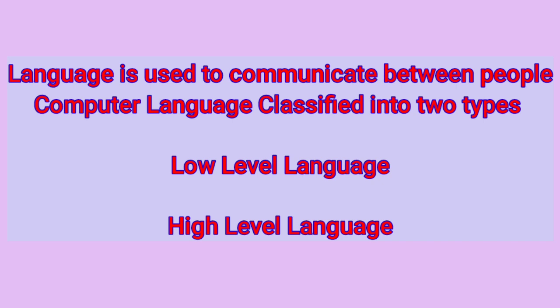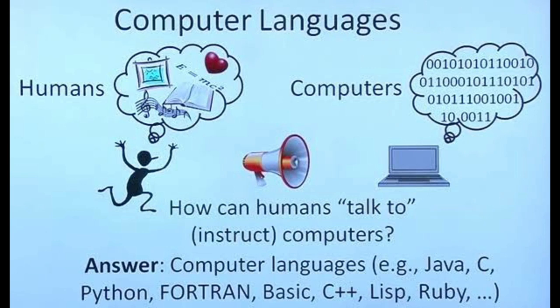Generally, a programming language has a limited vocabulary. Computer language can be broadly classified into two types, that is low level language and high level language. Low level language is divided into two types, machine level language and assembly level language. High level language is again divided into character based language and graphics based language.